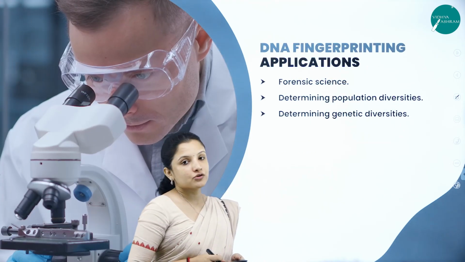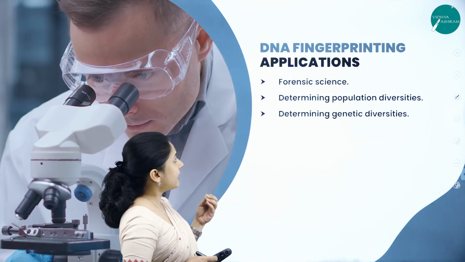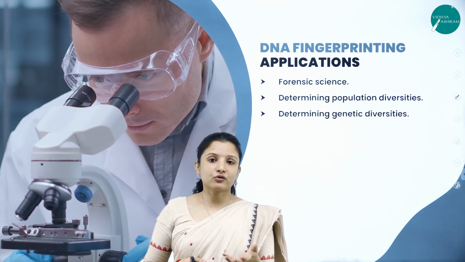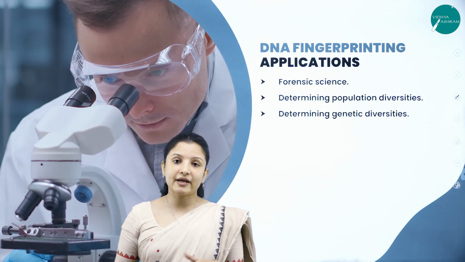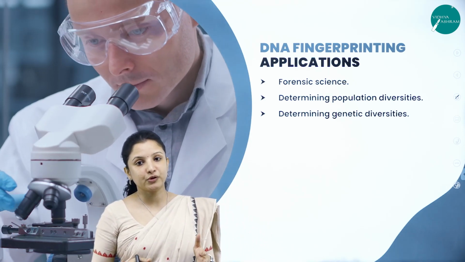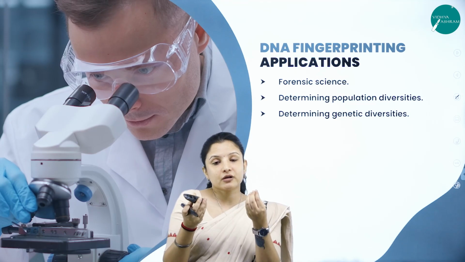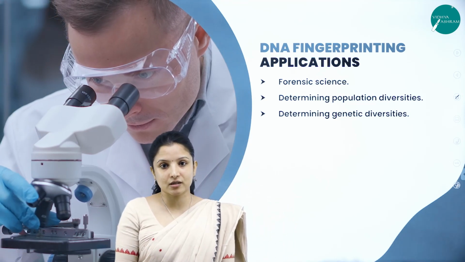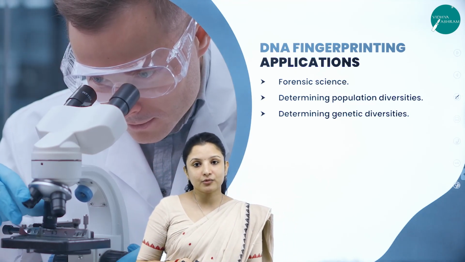So next, let's look into the DNA fingerprinting application. I told you about Southern blotting and all that, right? It is very vast to study Southern blotting, but in your PUC, now at least we have given you the basics of what Southern blotting is. So what is done in Southern blotting?